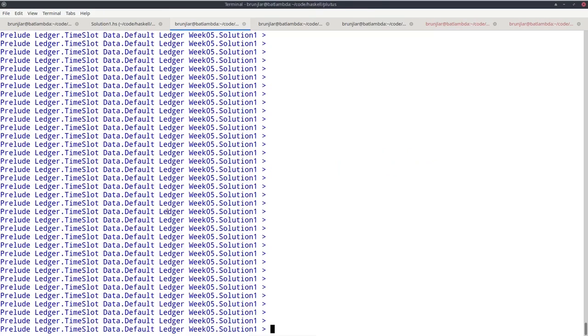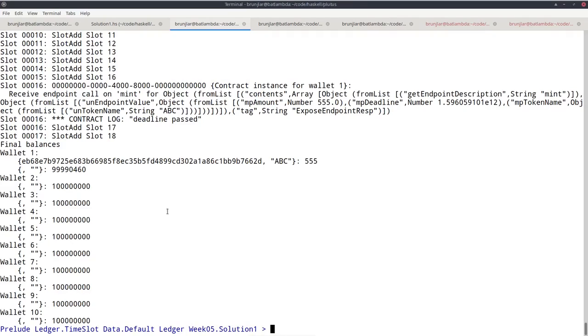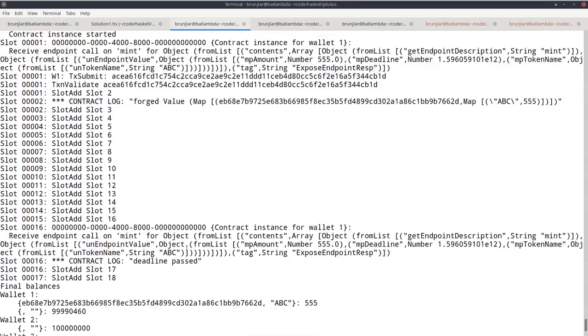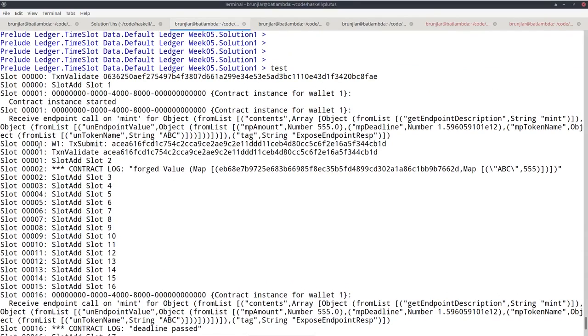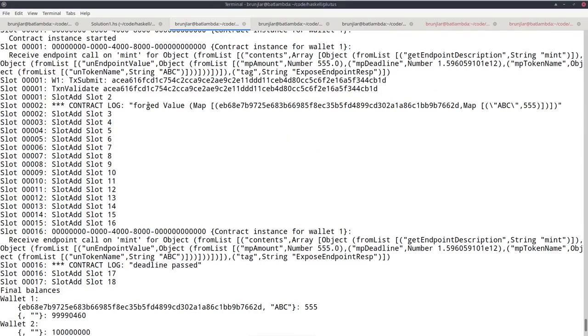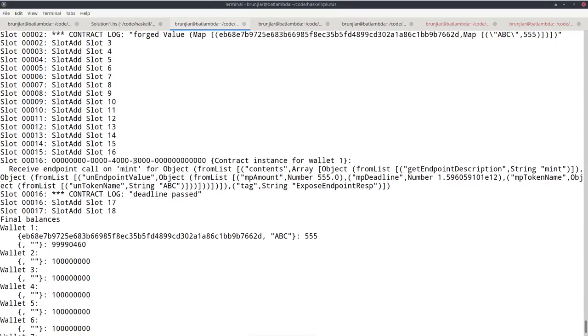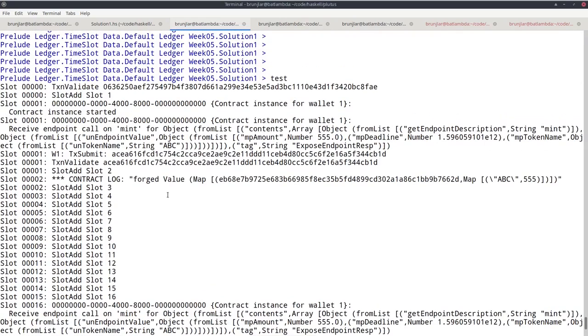So I made the same change in my sample solution, and if I run the emulator trace in the REPL again, then I get the desired result. So here in slot 1, I mint and it works. And when I try in slot 15, it doesn't, but the transaction doesn't even get submitted. I just get the log message from my mint contract that the deadline has already passed. But now, because I used 5 seconds slack, if I tried minting too close to slot 10 when the deadline passes, for example in slot 8, it would also fail. It would fail during validation.